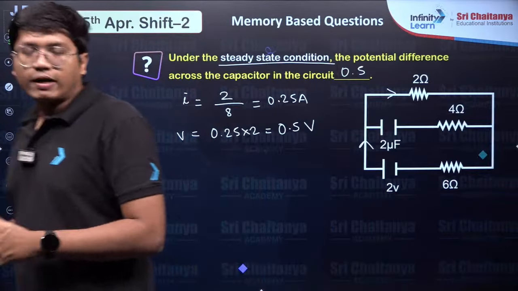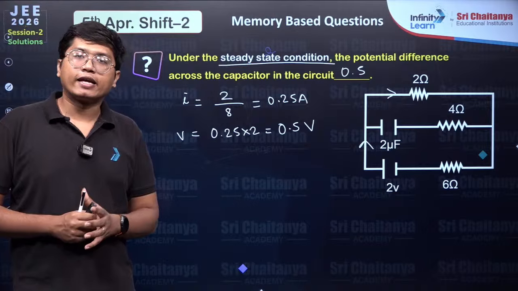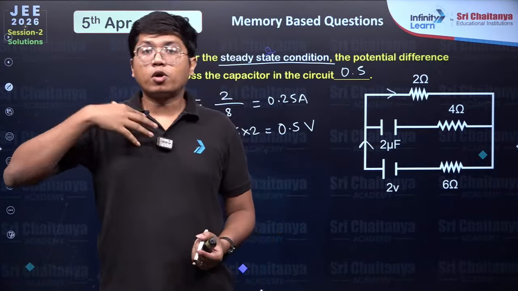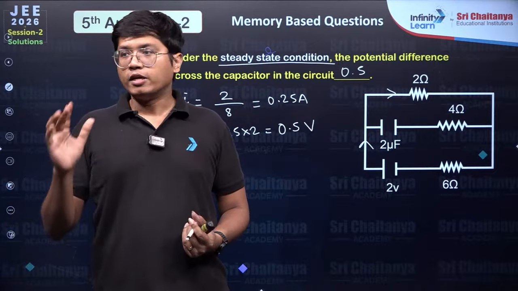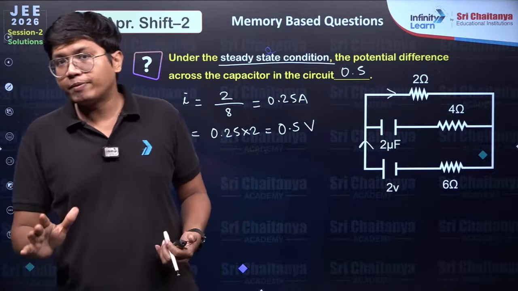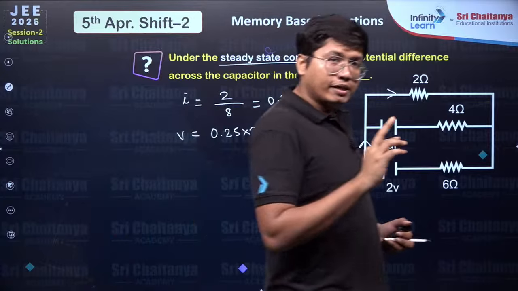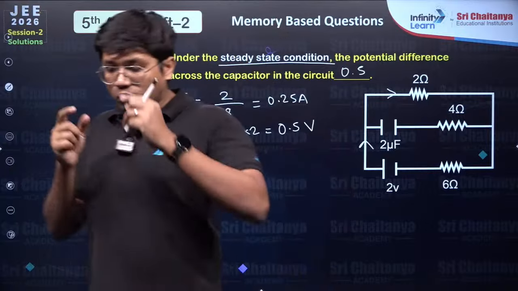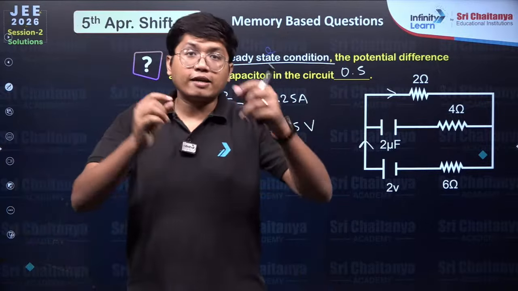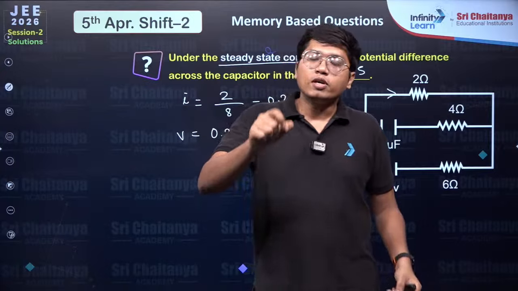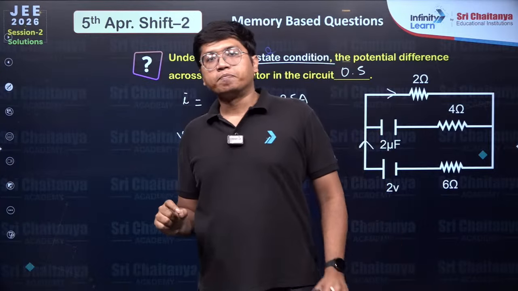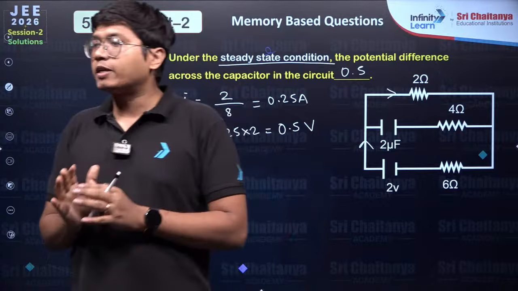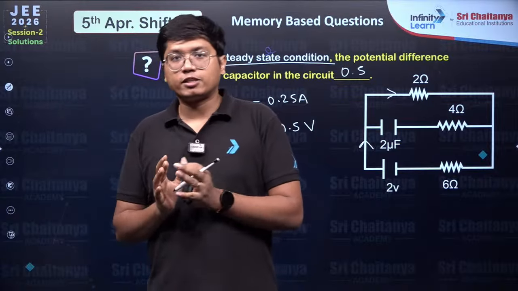Because for all of you, the advice is the same that I've repeated again and again, that please make sure you stay calm, stay cool, do not get overexcited on seeing an easy paper. The fear is not like it will be a difficult paper, you will panic. This time, it's exactly opposite. If it's an easy paper, you tend to get overexcited. You tend like, okay, I've seen this question before, I know the answer, I've seen these options. And what NTA will do, it will change just one value over there. As a result, if you do not read the question thoroughly, if you don't give like 30 seconds per question, you will make a mistake in the examination hall.